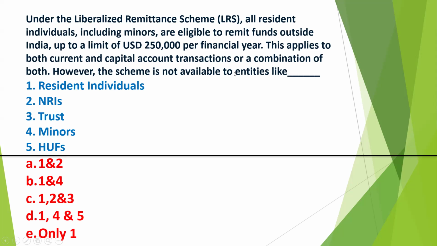However, the scheme is not available to entities like... So you have to tell for whom the scheme is not available. Resident individual, NRIs, trust, minor, HUF. So now the options are first and second, first and fourth, first, second and third, first, fourth and fifth, and only one. Okay, so you have to tell what is the correct answer, and the correct answer will be available